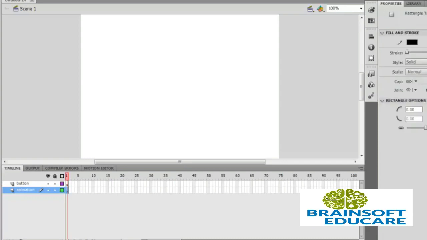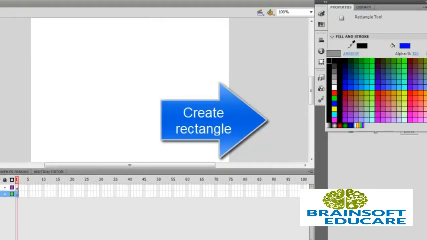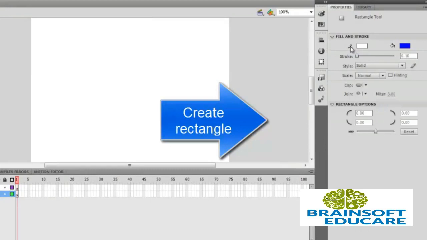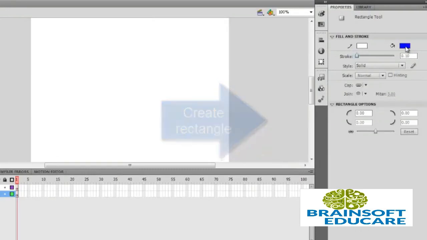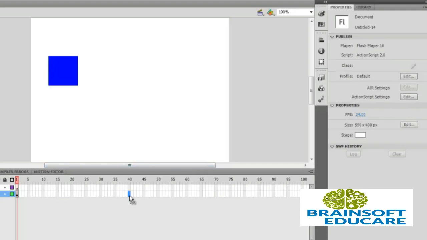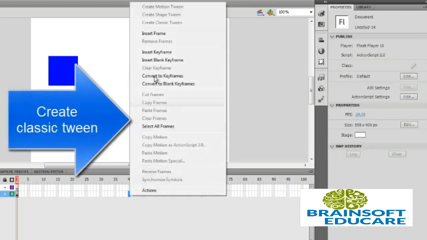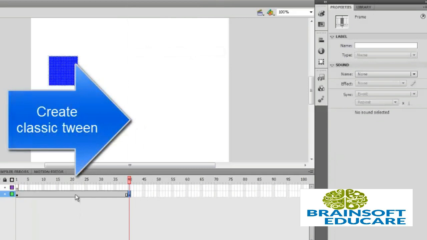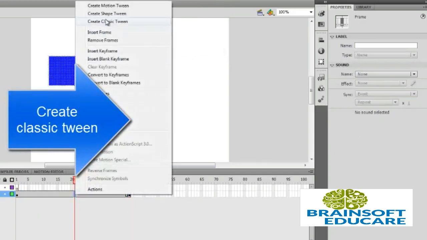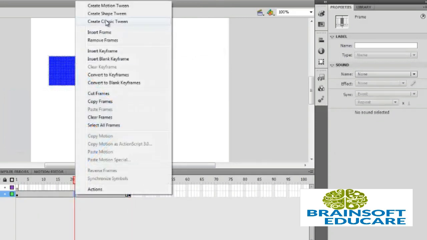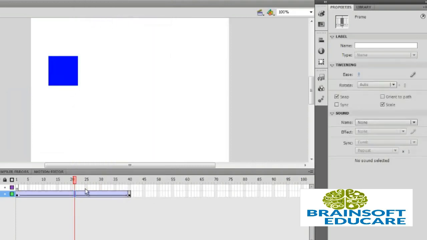Let's select the rectangle tool first. You can change color from here. Okay, and click any frame, right click, insert keyframe, and let's create classic tween only.